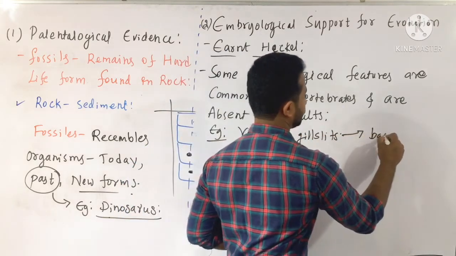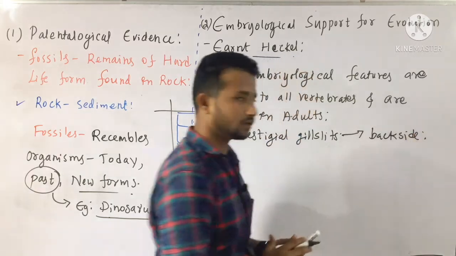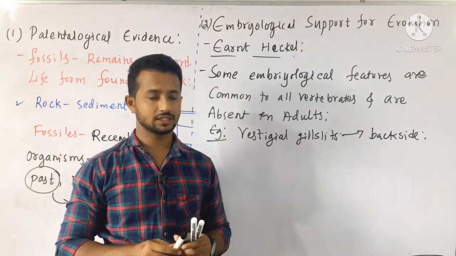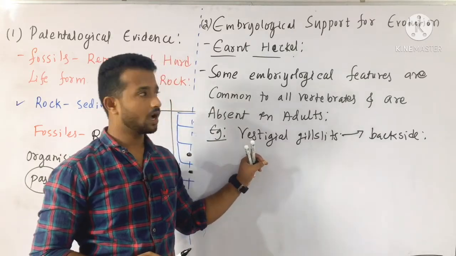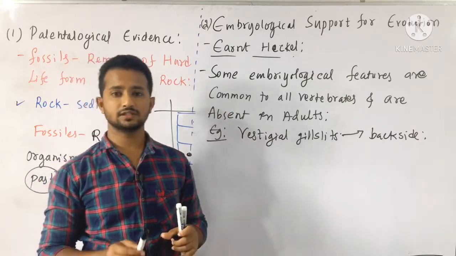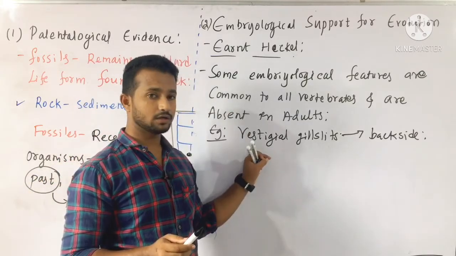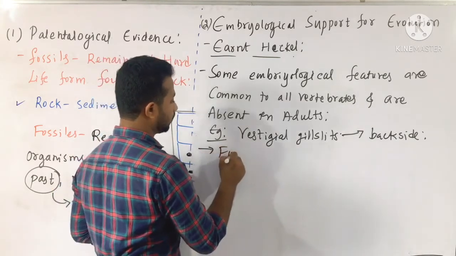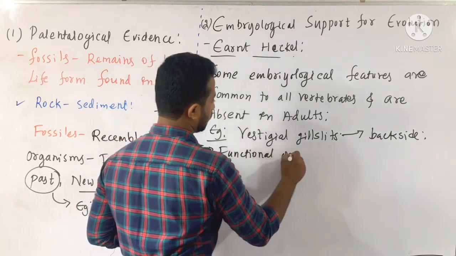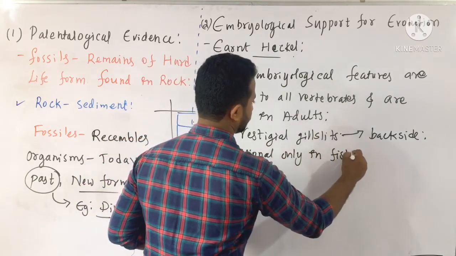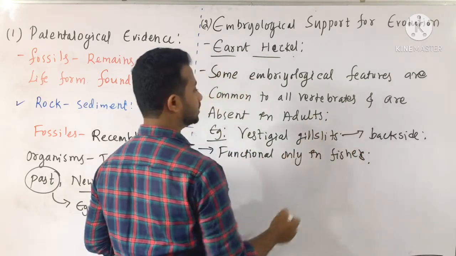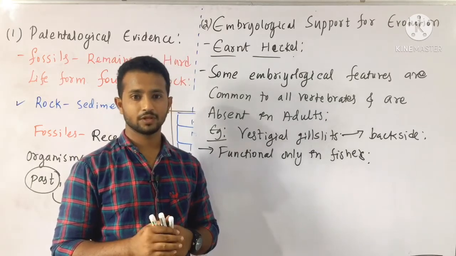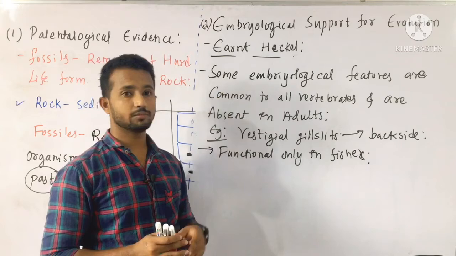They are present at the back side, in the embryonic stages just behind the back side of the head region, there is a presence of these vestigial gill slits. According to Ernst Haeckel, these vestigial gill slits are common for all the vertebrates, but during the developmental stages they are functional only in fishes, and they are absent in the adults. The same structure of vestigial gill slits is absent in the adults. Clear? This is the conclusion given by Ernst Haeckel.